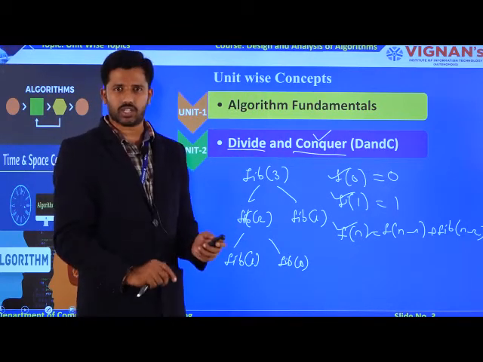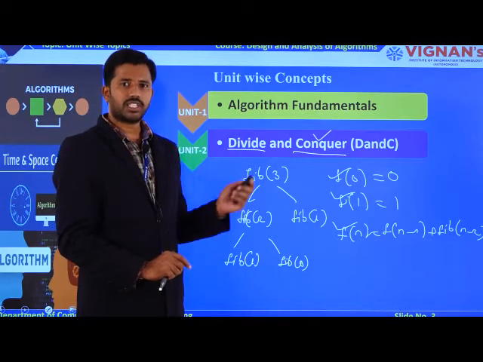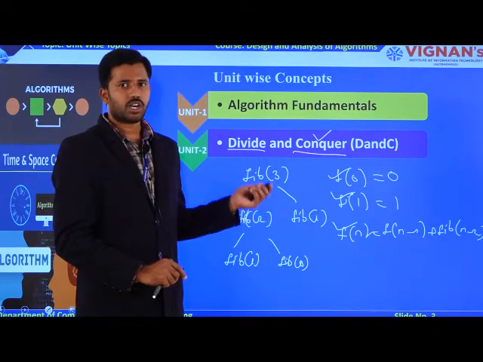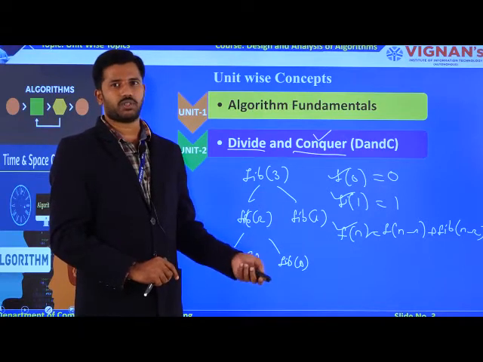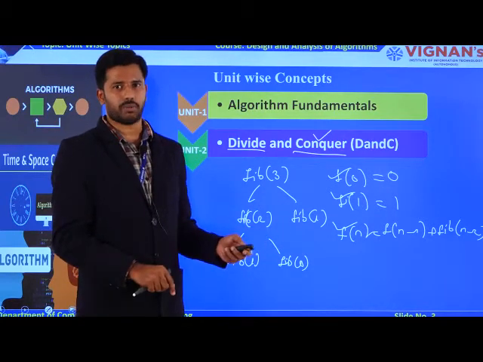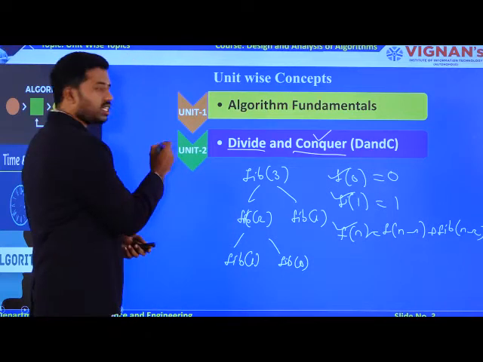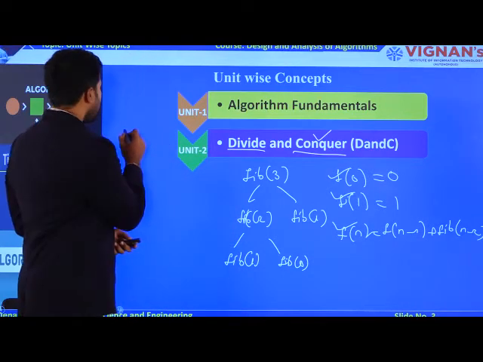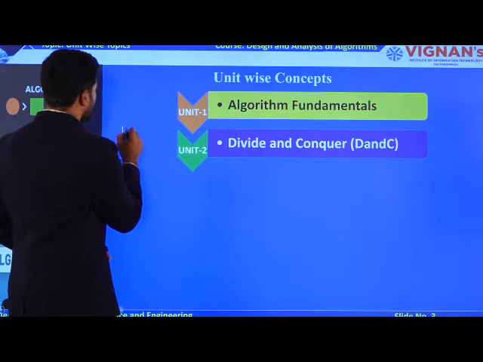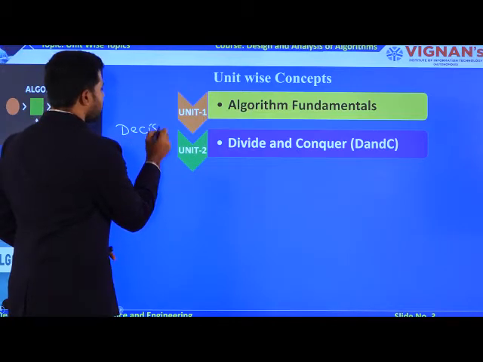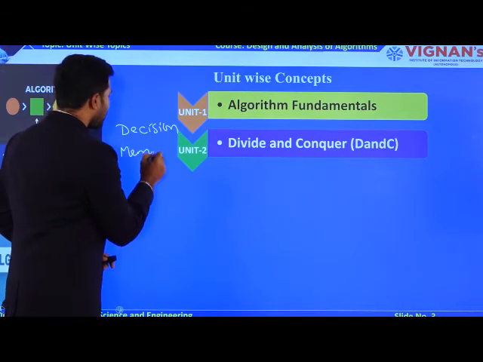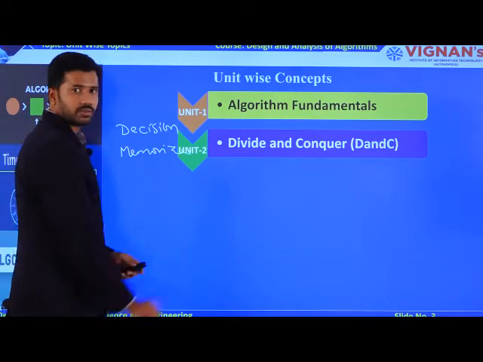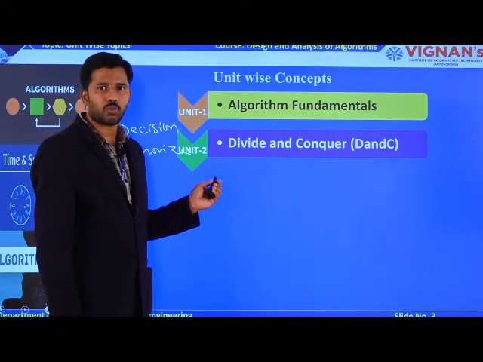That is going to be our final solution. So this is the main theme of this technique, right? Now for every technique, there is an advantage, and there is also a disadvantage. So you need to remember both things. The disadvantage of this divide and conquer technique is that it does not have decision capability, and it also does not have the capability to memorize previous results. This technique suffers from these two problems.